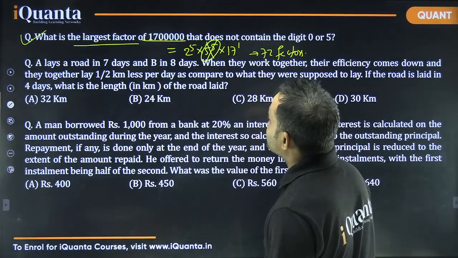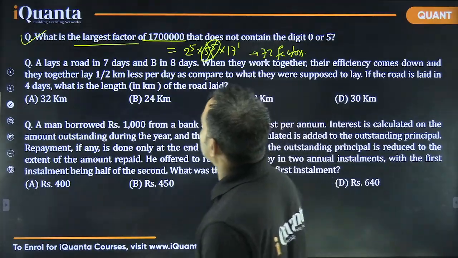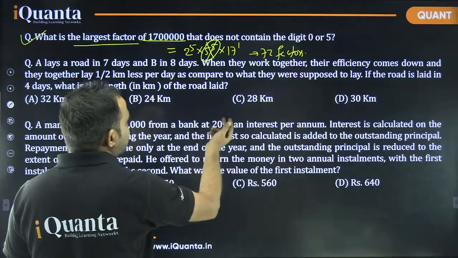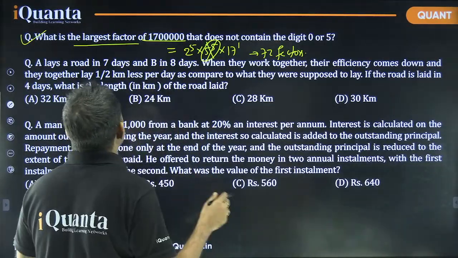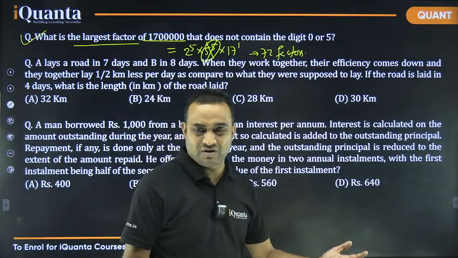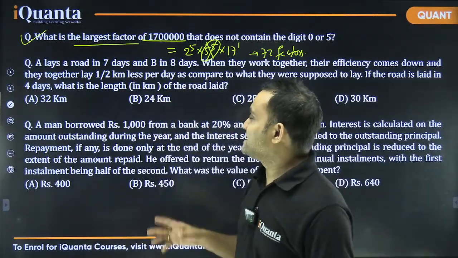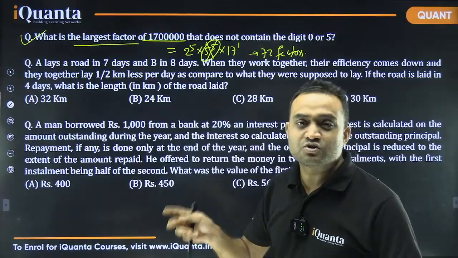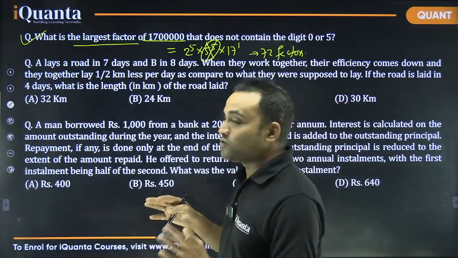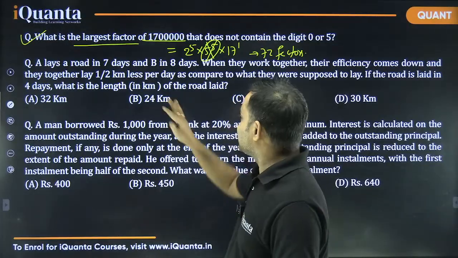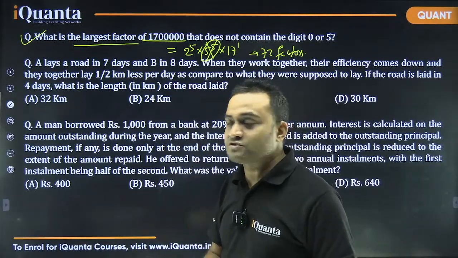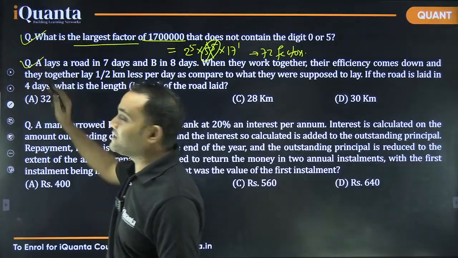Okay. Then comes the next question. A lays a road in 7 days, B in 8 days. When they work together, their efficiency comes down, and together they lay 1/2 less per day, right? So basically, this is a similar question to the third one. I'm good in time and work. I can solve this. I'm confident about it. But there are some conditions given. I will solve it in my second round.